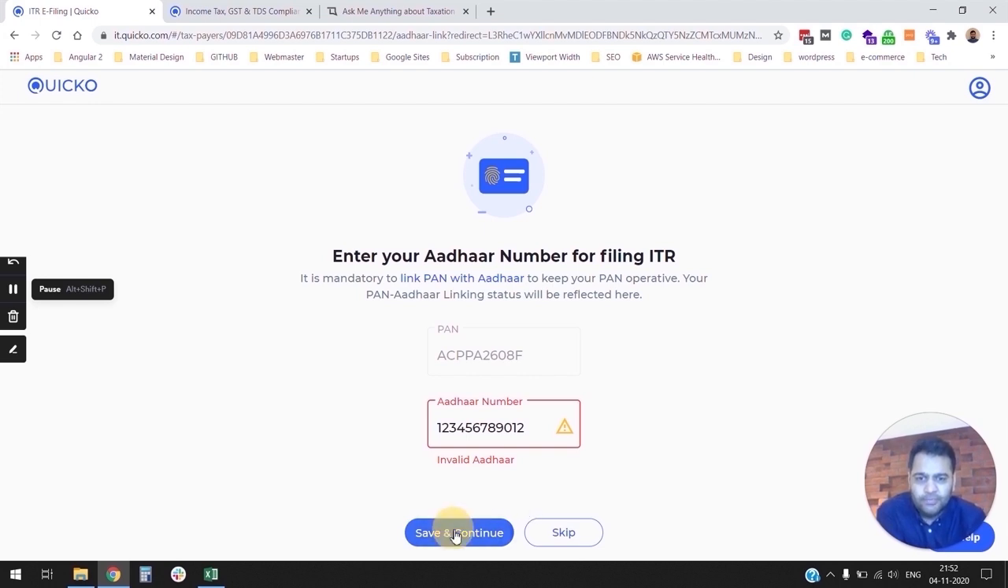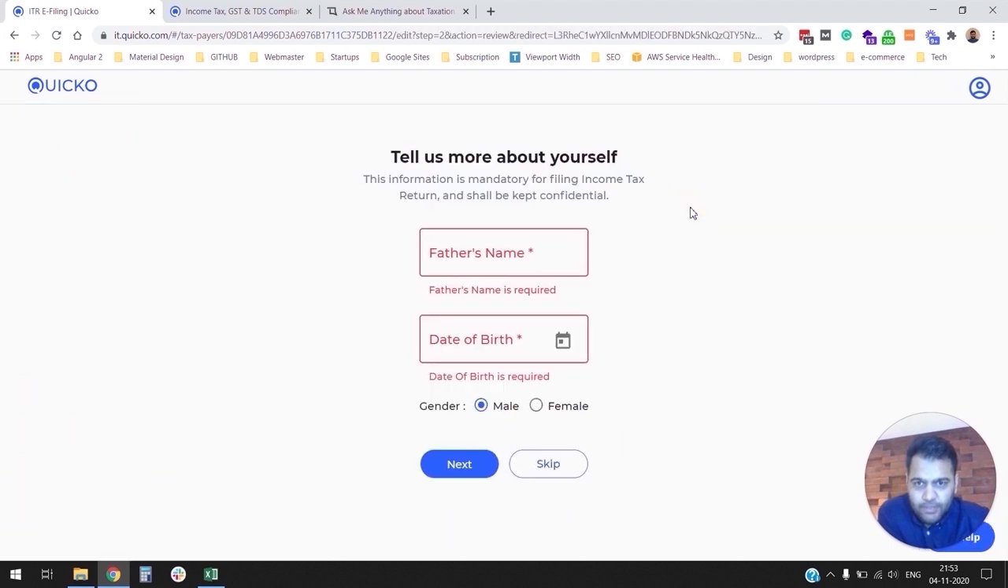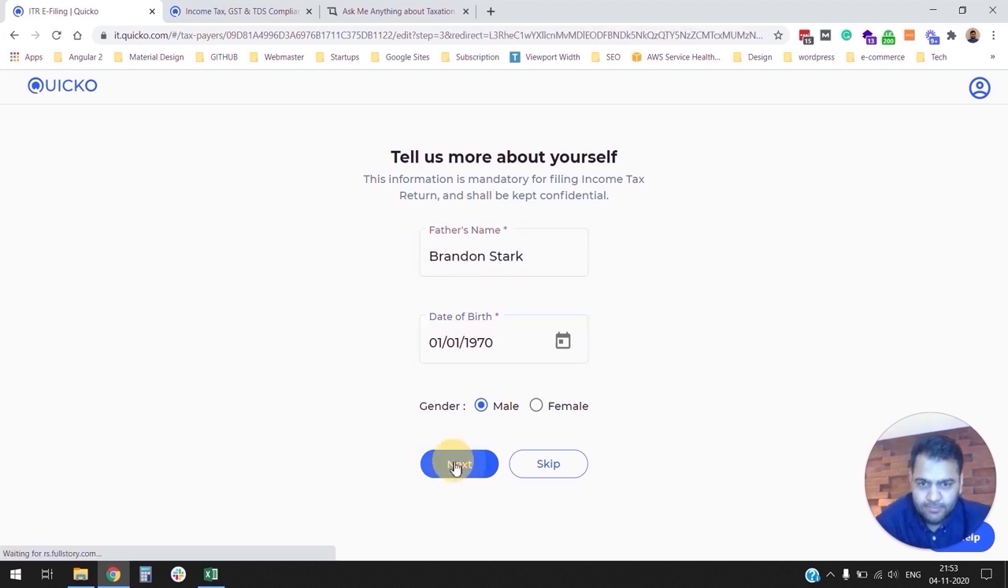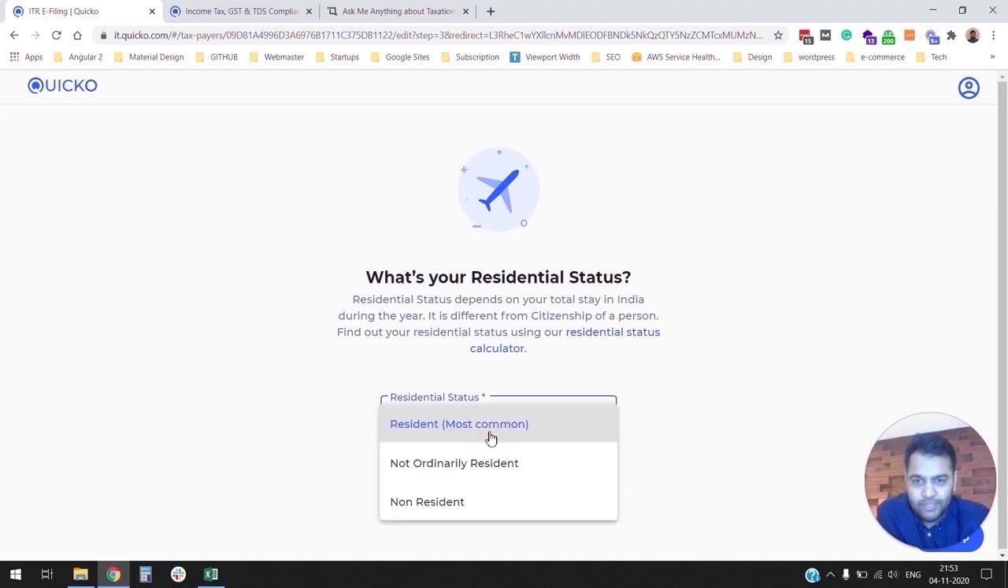So let's quickly save this. All right, let's fix all the other issues. Date of birth, residential status. You have to determine what your residential status is based on income tax rules. So we have a nice calculator here where you can answer some very simple questions, and it will determine what your residential status should be. So for your information, the three residential statuses are resident, non-resident, and not ordinarily resident.